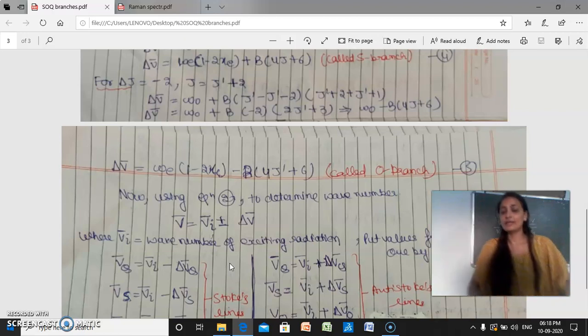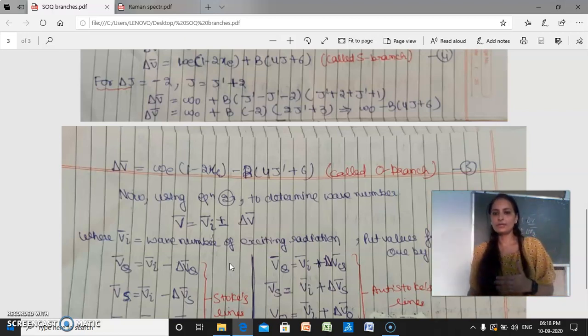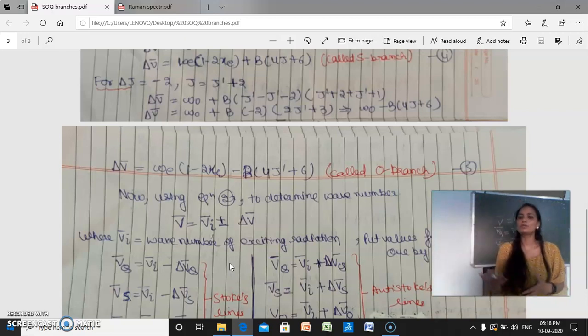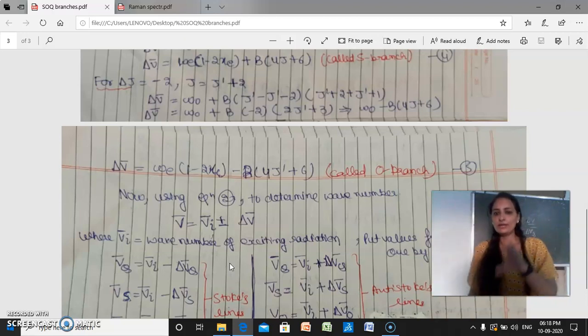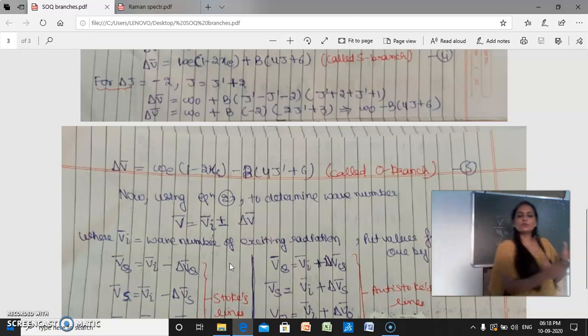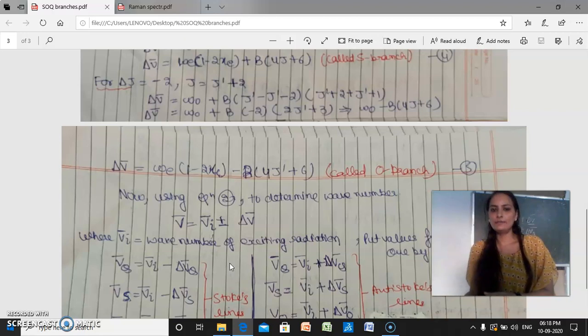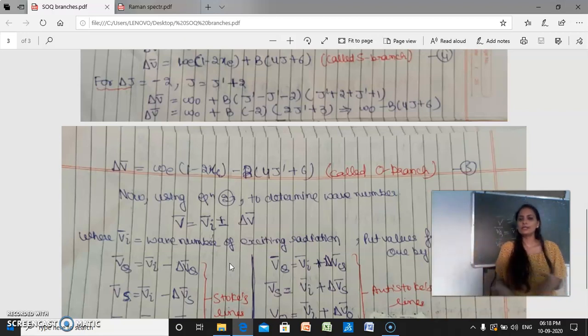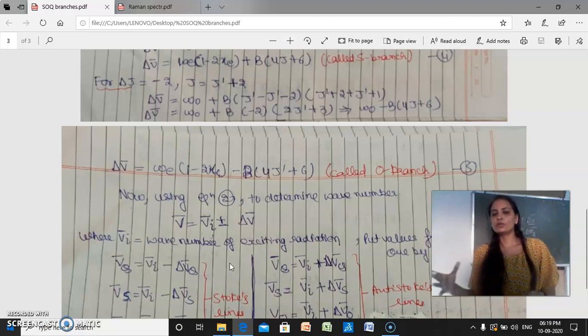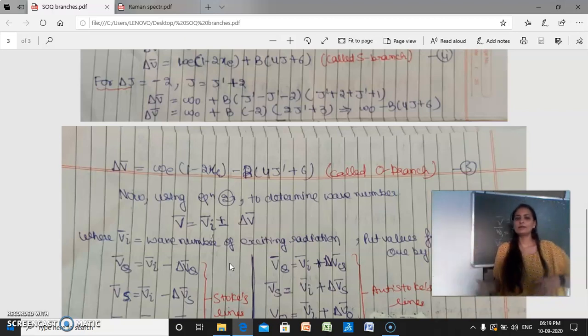That means whenever there is a transition corresponding to the O branch, your wave number value may shift toward the higher wave number or may shift toward the lower wave number, corresponding to Stokes and anti-Stokes lines. You know very well that for anti-Stokes lines the value shifts toward the higher wave number, and for Stokes lines the value shifts toward the lower wave number.